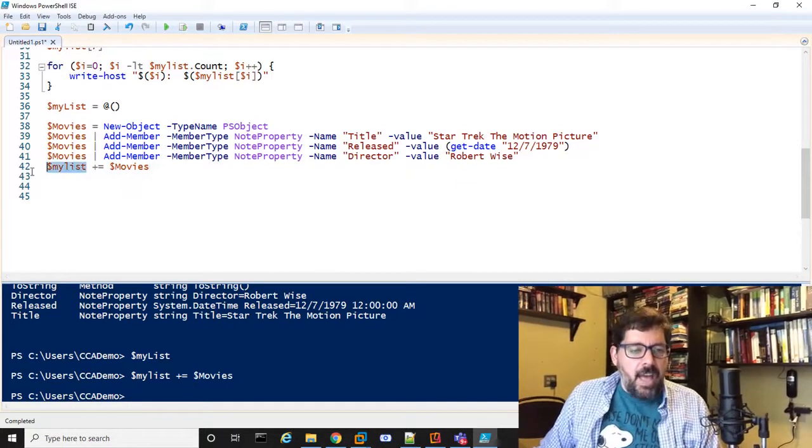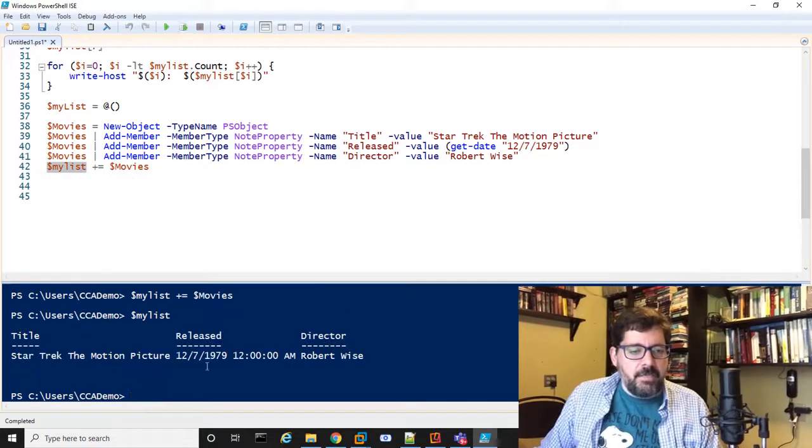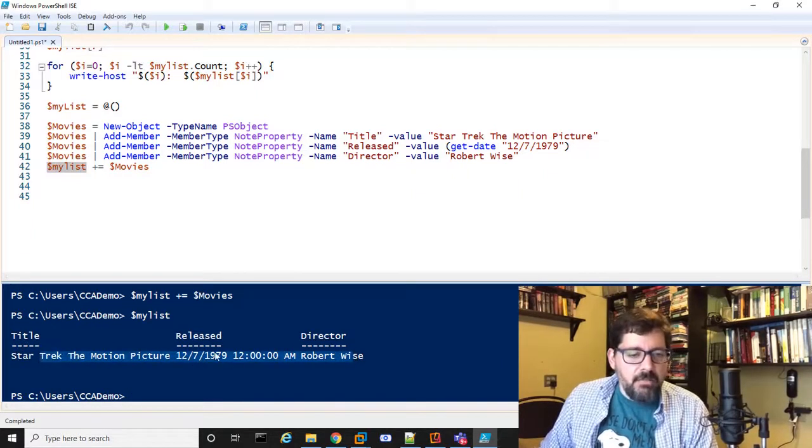And in fact, if I output the contents of my list, you can see it shows me that my list has 1 object, and it's the attributes about Star Trek the Motion Picture, its release date, and the director, right? Pretty straightforward. I could add additional movies to my list.